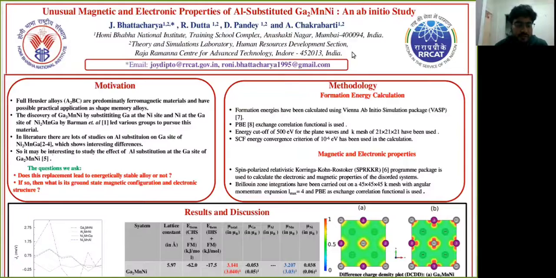So we thought it might be interesting to study the effect of Al substitution at the Ga site of Ga2MnNi. So the question that we ask here: does this replacement lead to an energetically stable structure or not? And if so, then what is the ground state magnetic configuration of such a system?